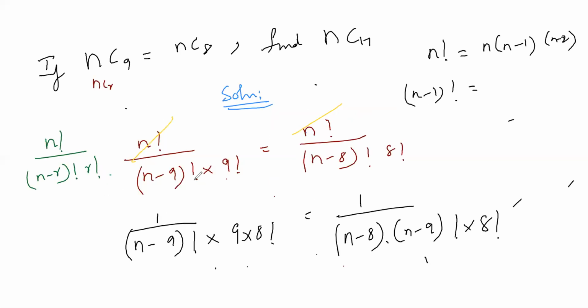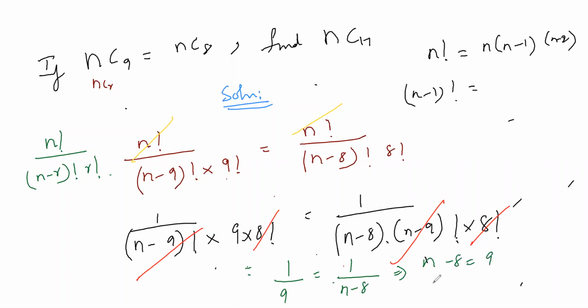Now I have to cancel these common terms. n minus 9 factorial I can cancel. 8 factorial I can cancel. So then what will be my answer here? If I cancel all of these, 1 by 9 is equal to 1 by n minus 8, or n minus 8 is equal to 9, or n is equal to 8 plus 9. 17 is my answer in this.